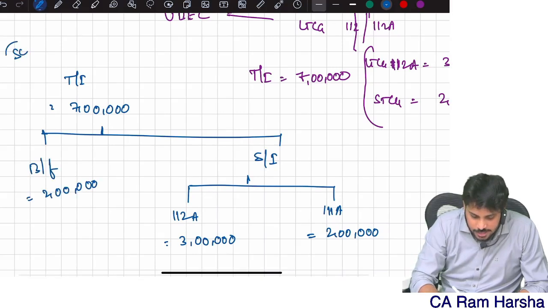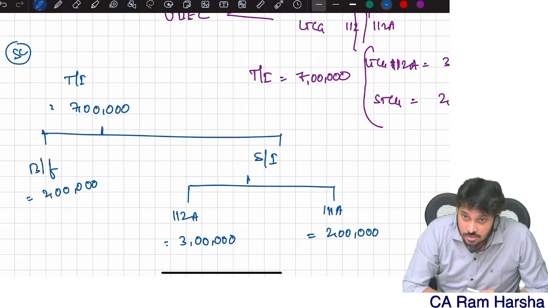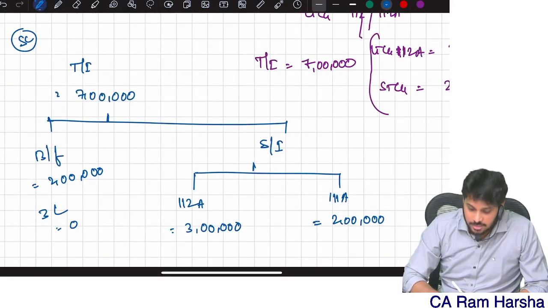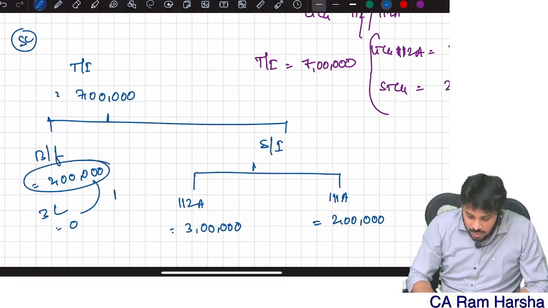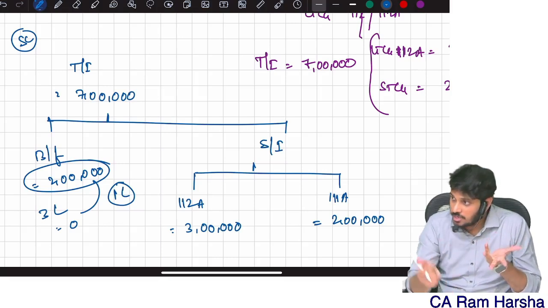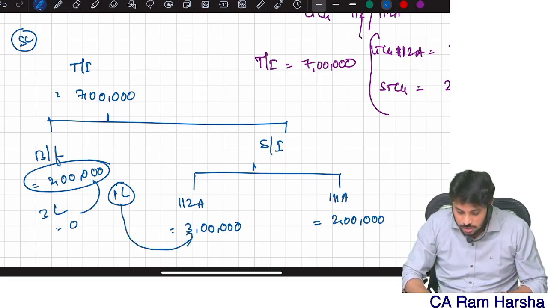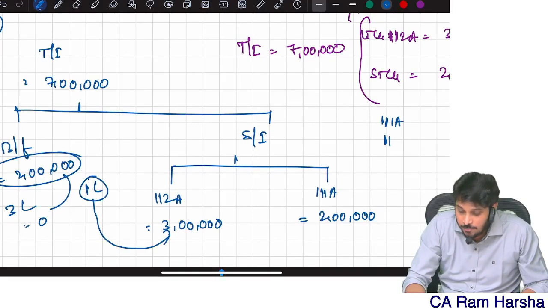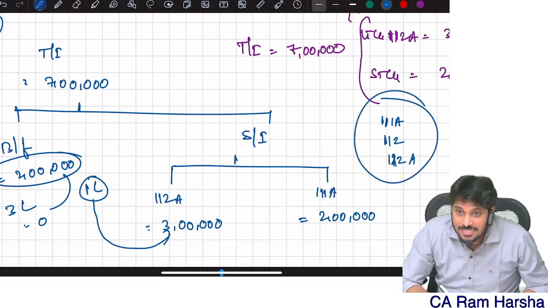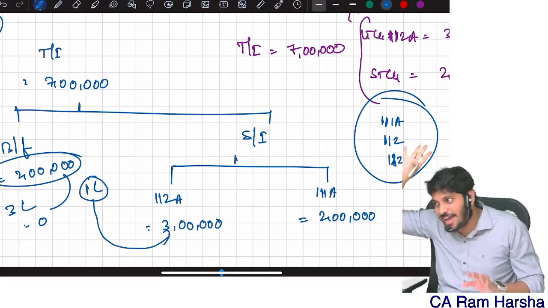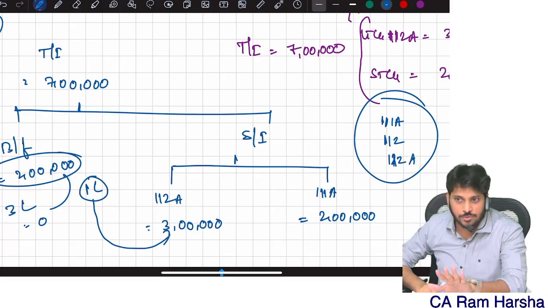SSE is a resident senior citizen, so the basic exemption applicable is 3 lakh. Up to 3 lakhs I have zero tax, but I have only 2 lakhs of normal income. The 1 lakh worth of benefit which the income tax department is giving me, I am not getting. You can set off this 1 lakh against 111A, 112 or 112A gains. Even though they are taxable at special rate, first set off, then the balance gain will be taxable at special rate. That's what the provision says.